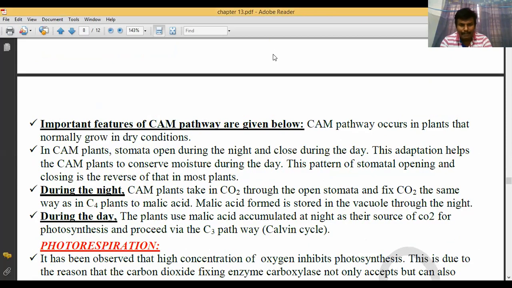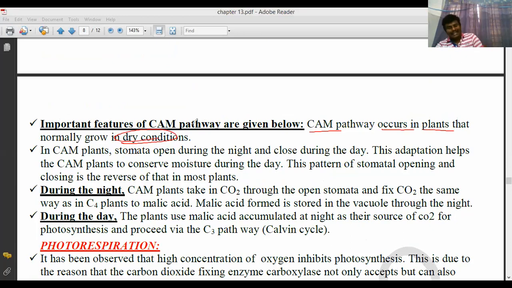Important features of the CAM pathway are given below. The CAM pathway occurs in plants that normally grow in dry climatic conditions. In CAM plants, such as pineapple and cacti, growing in dry climatic conditions, the stomata open during nighttime.